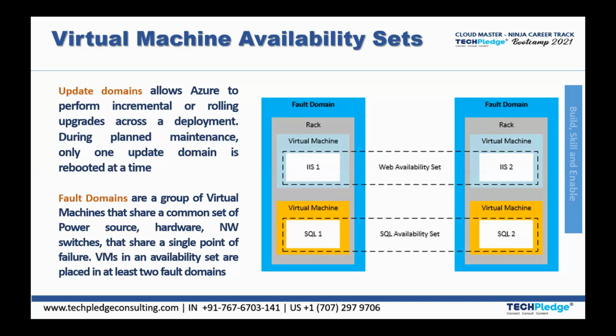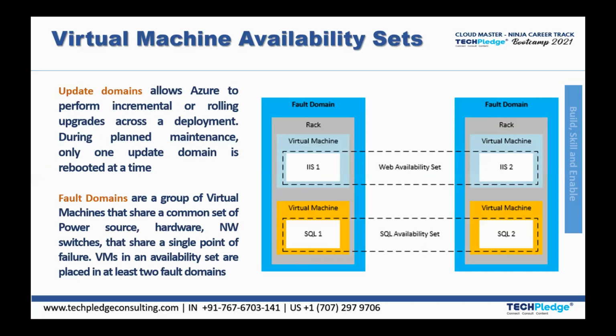VMs in an availability set are placed in at least two fault domains. Please keep your machines in at least two racks. If something happens to one rack, you will have a backup in another rack, which follows a different power source.